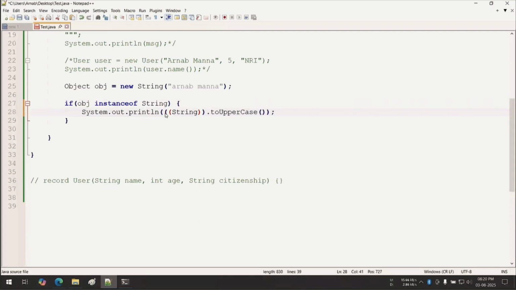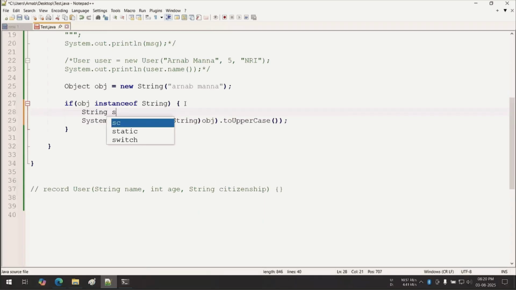Let me simplify this: String str is equal to like this, and then str.toUpperCase. Is this understood? Up to this is enough. That means if the object is really a String object, then it is safe to typecast.